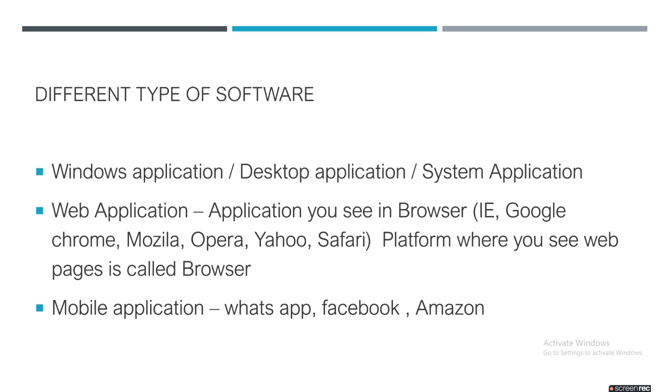After that, mobile applications. Now there are different apps that we install on our mobile, like WhatsApp, Facebook, Amazon. These are the three categories of software. Software is divided into three different categories. Now we will move ahead.